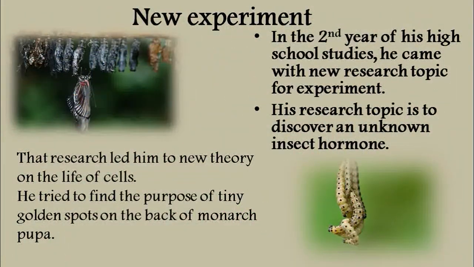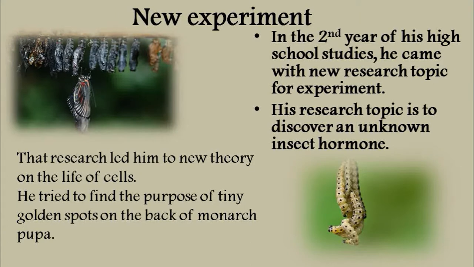What was the topic? The topic is to discover an unknown insect hormone. Okay? His research topic is to discover an unknown insect hormone. And this research led him to the new theory on the life of cells. So then he started finding out the purpose of golden spot in the back of monarch pupa. So here we see that one after the other he started doing experiment.